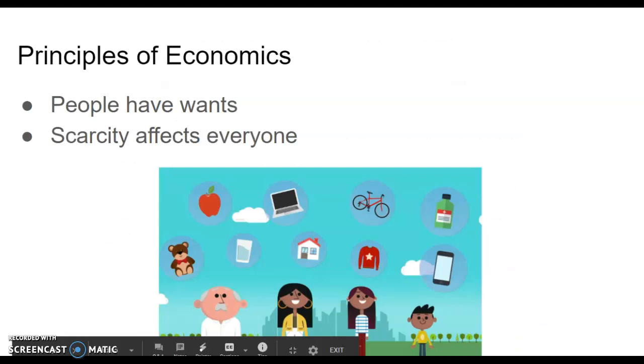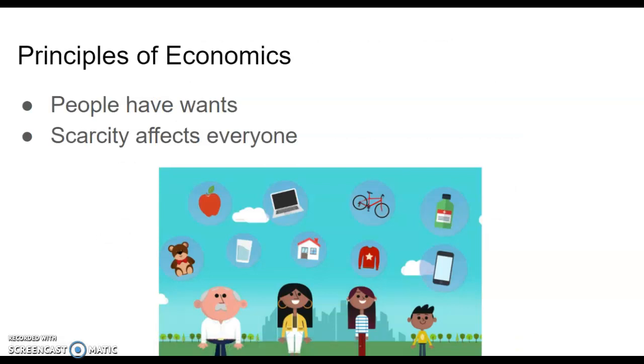There are two principles of economics. The first one is that people have wants. All people have wants. Those wants may be different from person to person, but every person has a want. The second principle is that scarcity affects everyone. And while we may be thinking about people who have less things and scarcity affecting them, scarcity affects billionaires as well. And we'll get to that later.